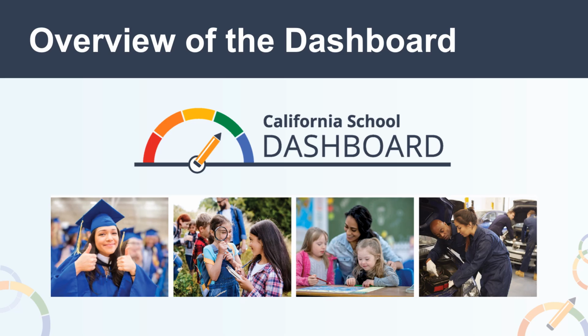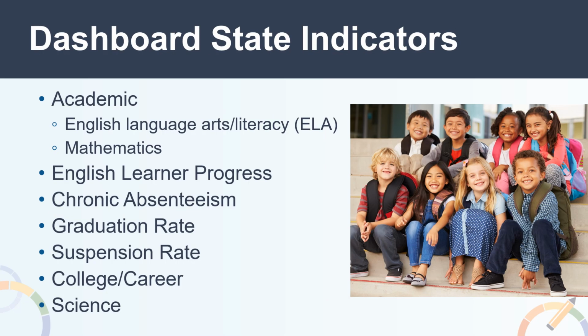First, let's start with an overview of the dashboard. The dashboard is an online tool designed to help communities across the state access important information about kindergarten through grade 12. The dashboard reports how districts and schools are performing on multiple state and local indicators that make up California's accountability system. The dashboard displays performance on 7 state indicators: academic, which includes measures for both English language arts and literacy, or ELA, and mathematics; English learner progress; chronic absenteeism; graduation rate; suspension rate; college/career; and finally, science.